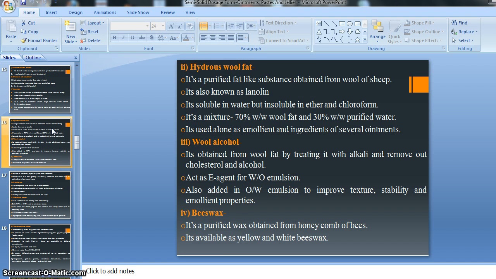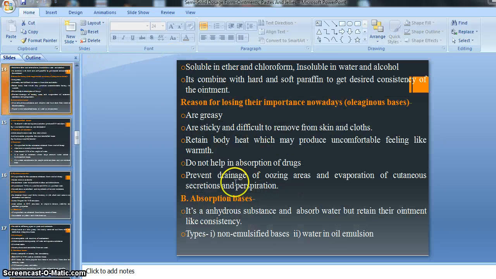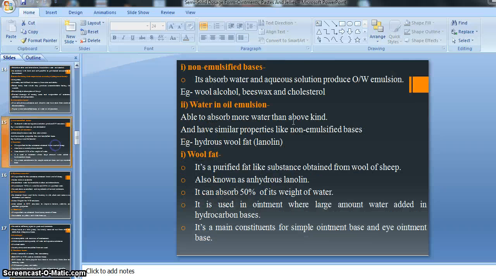Then our hydrous wool fat. This is our second example of the absorption basis. It is called hydrous wool fat, also known as lanolin. As we know, this is the water in oil emulsion kind of basis, as we have already discussed. That is hydrous wool fat, that is lanolin.